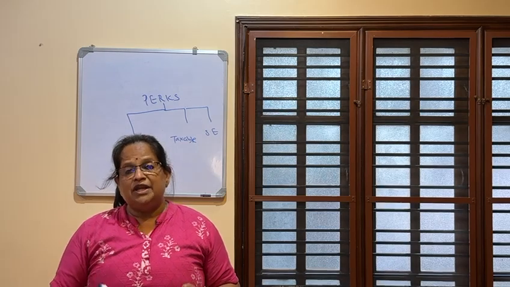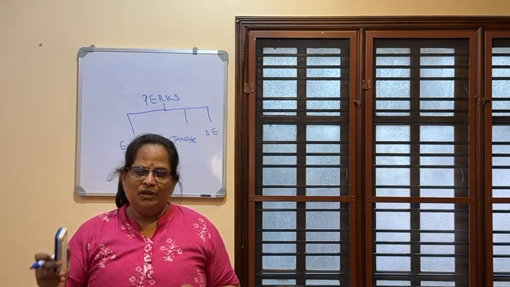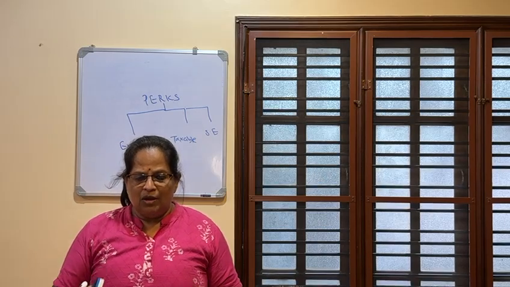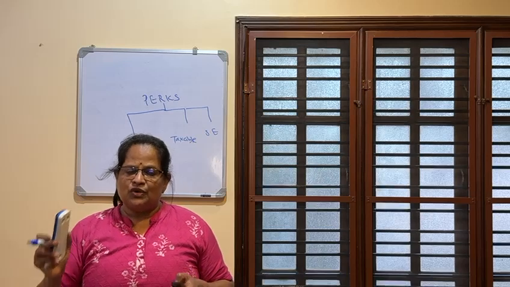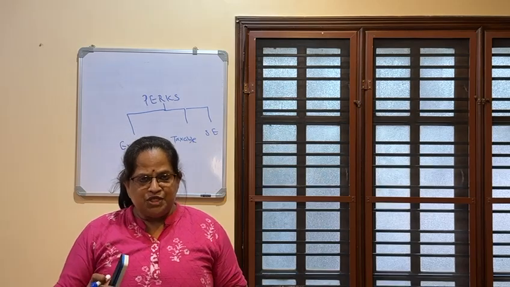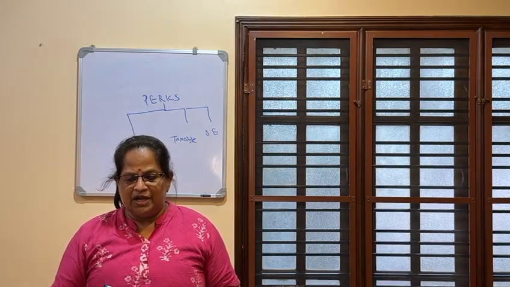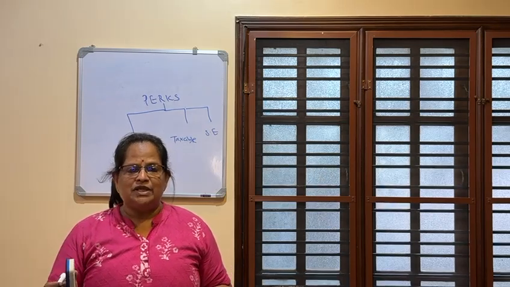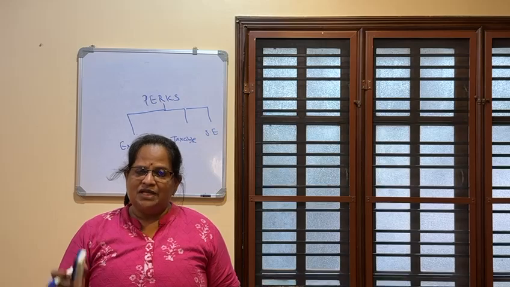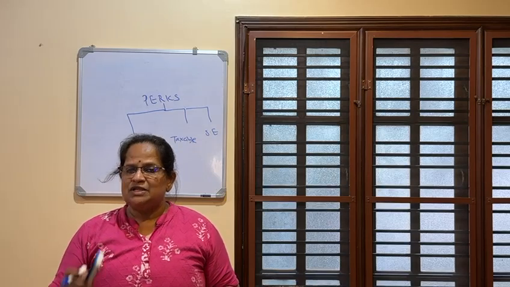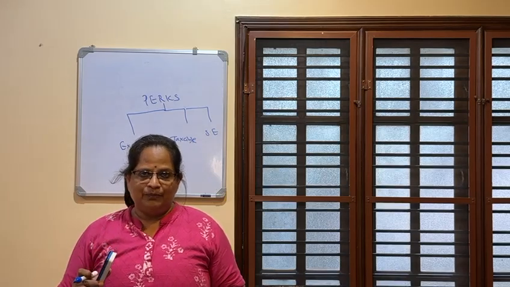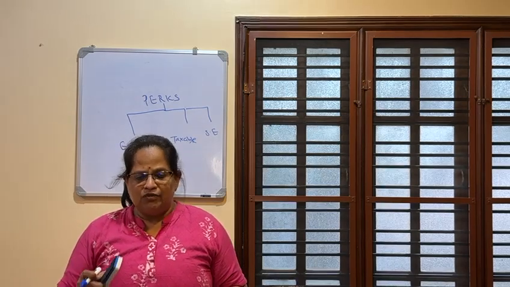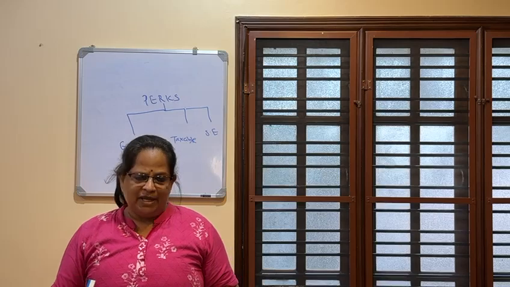Rent-free accommodation given in a remote area. Those who are working in the army and so on will get that, so it's completely exempted. Now free meals provided in a remote area or at an offshore installation. This is also for army, navy people and so on. Now interest-free loan or loan given at a concessional rate up to rupees 20,000. If the amount exceeds 20,000, the interest rate charged by the SBI we will calculate, and on that basis we will do the computation. Up to 20,000 is exempted. Loan from employer. Now if a loan is taken for medical treatment, then also it is fully exempted.